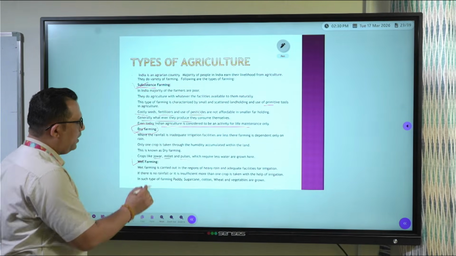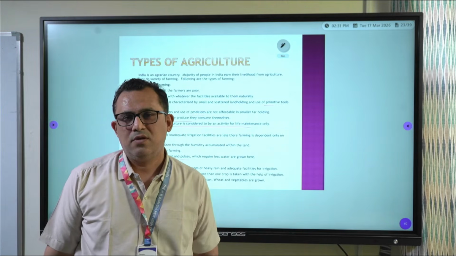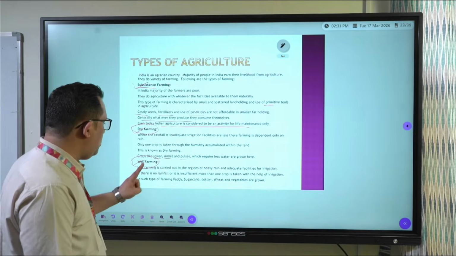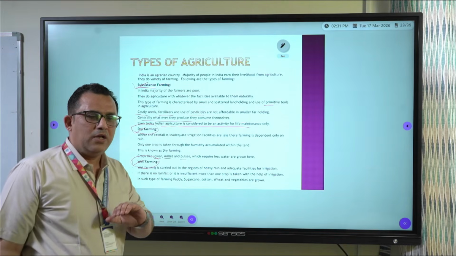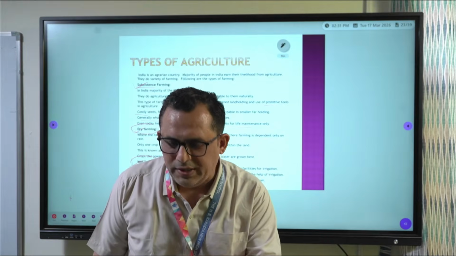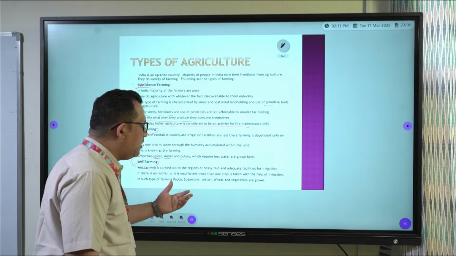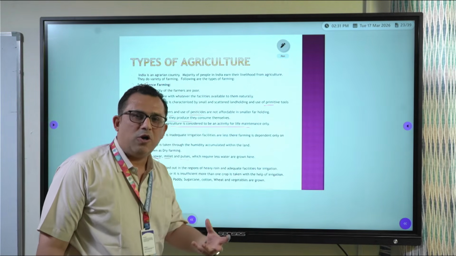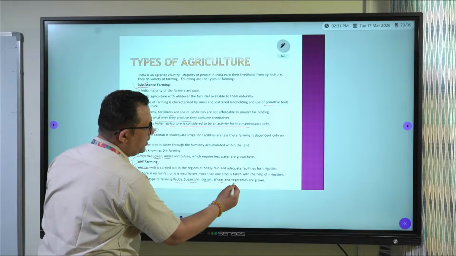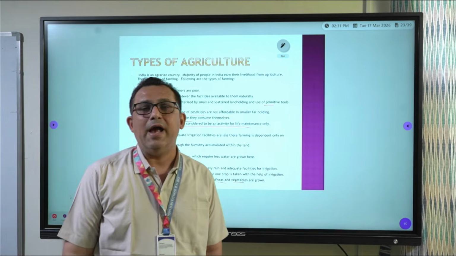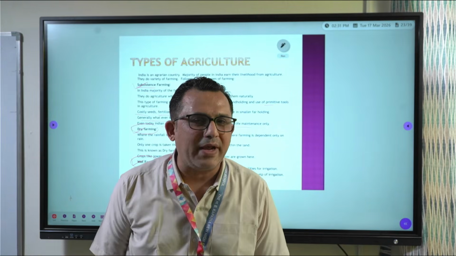Opposite to dry farming is what? Wet farming. Wet farming is carried out where rainfall is abundant, where rainfall is more. Here, two crops in a year can be taken, okay? Two crops in a year means during summer also and during winter also. So here, when rainfall is abundant, crops are grown which require plenty of water, like sugarcane, paddy, cotton, wheat, vegetables. They require more water. And farmers grow these crops where wet farming has to be practiced, depending on the rainfall.